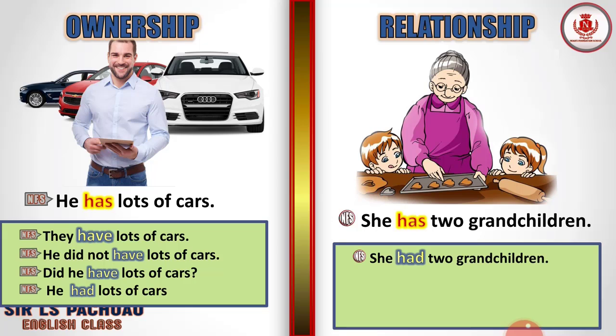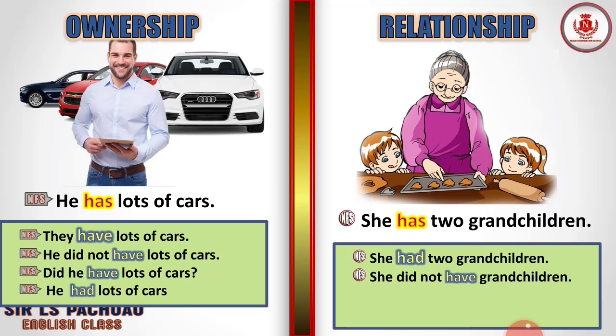And here also, she had two grandchildren. If we are going to put this in a past tense, has will turn into had. Understand? She had two grandchildren. And here, she did not have grandchildren. We use did here, so the verb has will change into have.